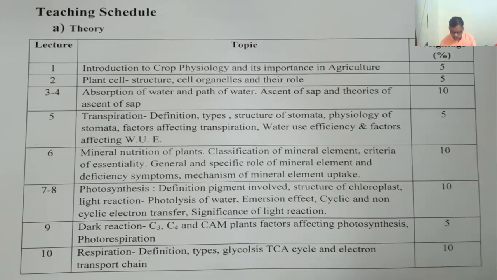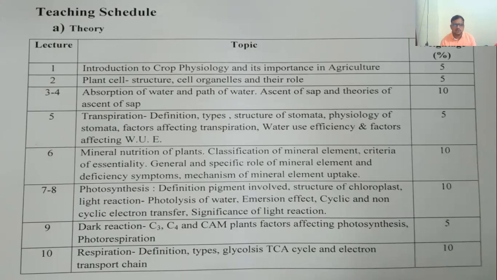So all these structures which are involved in transpiration, then what are the different types of transpiration, factors affecting transpiration. Another important terminology is water use efficiency. All these things we are going to discuss in this topic number 5, that is transpiration.